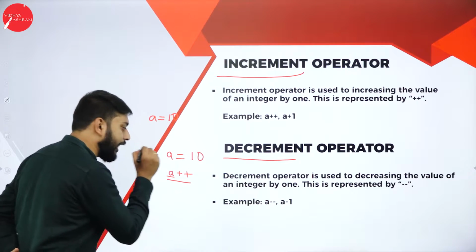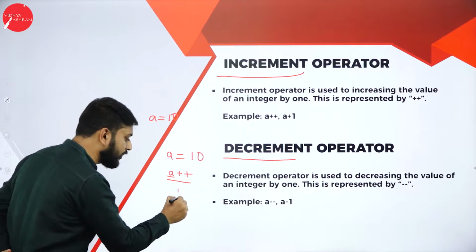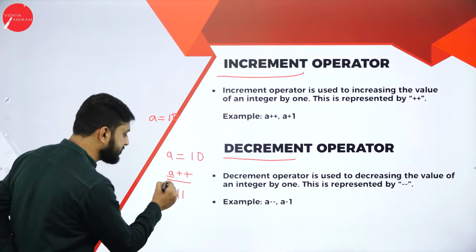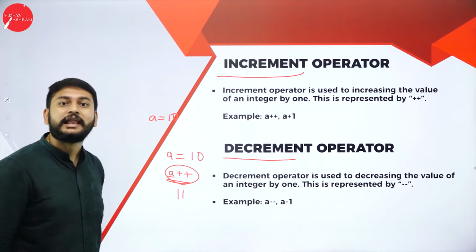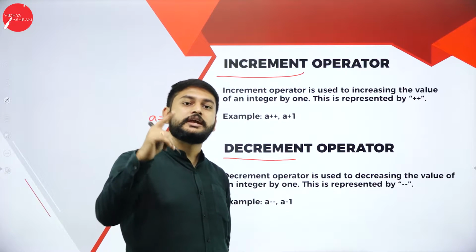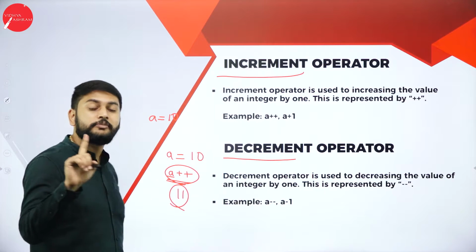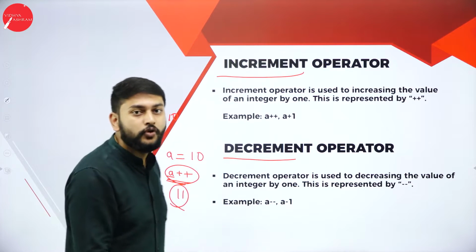In the sense, I have 10. Add 1 to the 10. So what will be the A value right now? It will become 11. After this operation, after writing A plus plus, my A value will become 11. Increment by 1. That is what you have to understand.